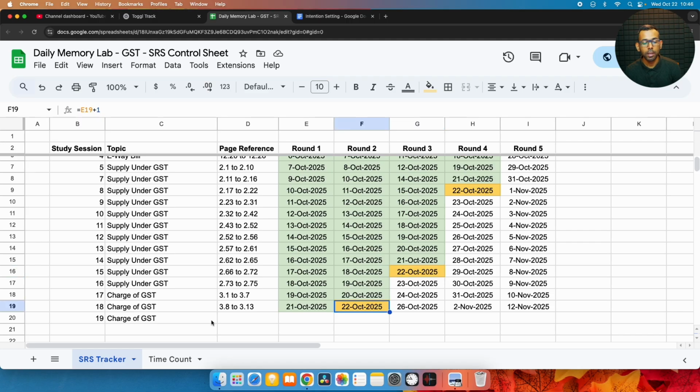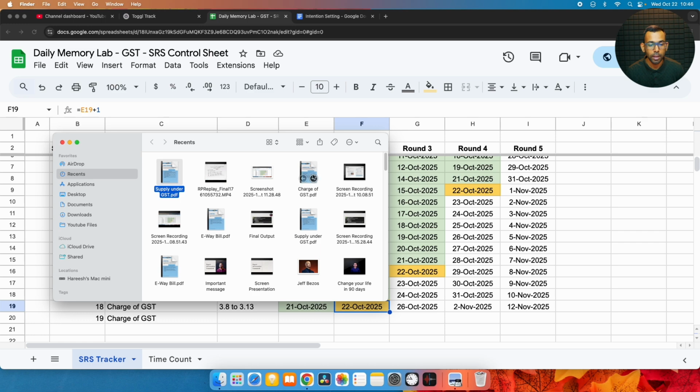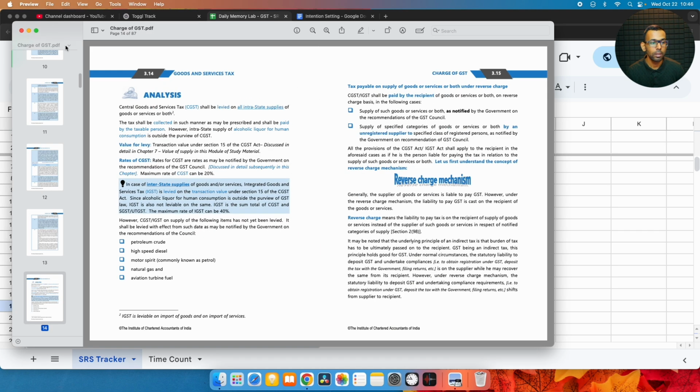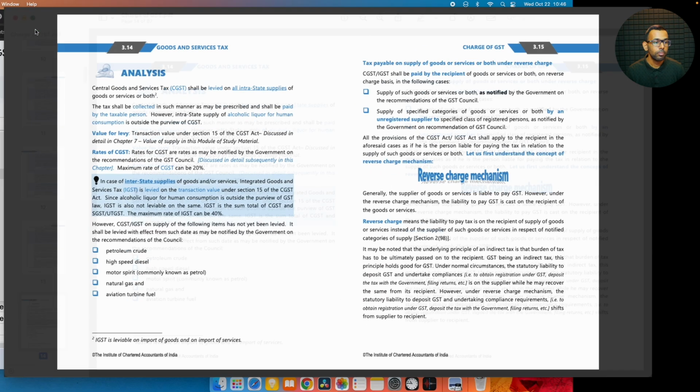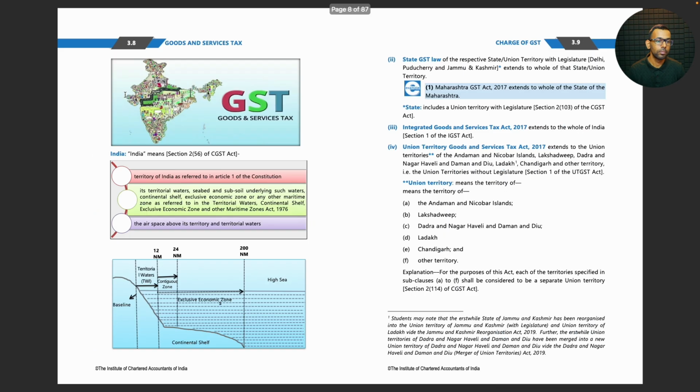Let's go to the third segment, charge of GST, page number 8 to page number 13. Okay, page number 8, definition of India.